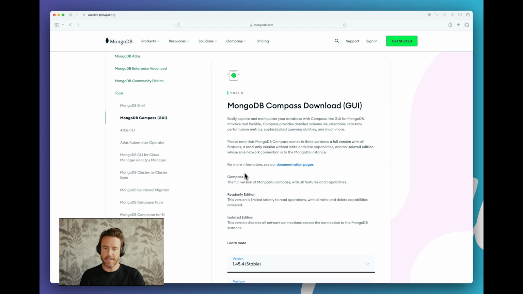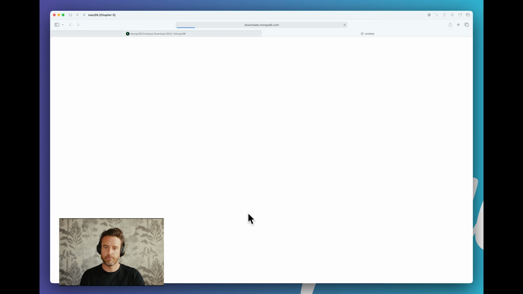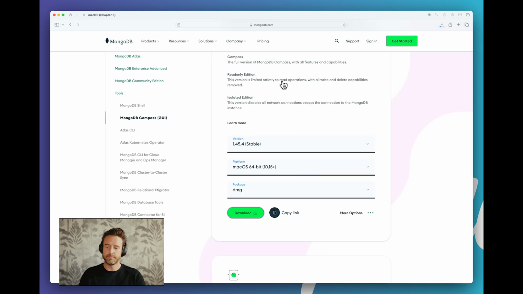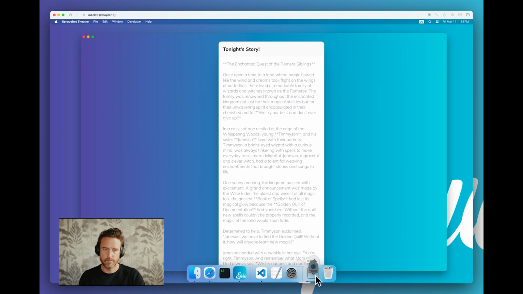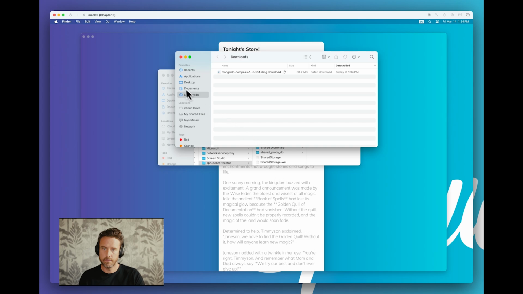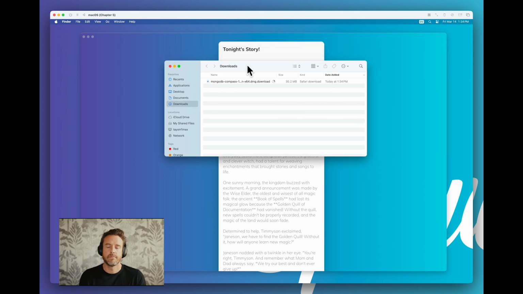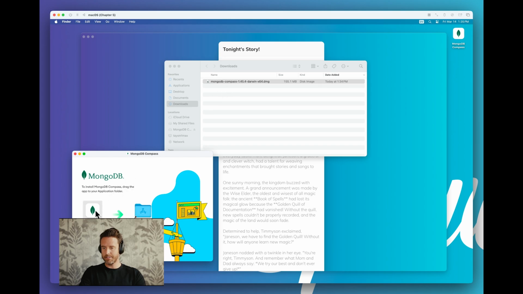MongoDB Compass stable Mac download. All right, download's done. I'm going to do the old Mac install drag and drop.